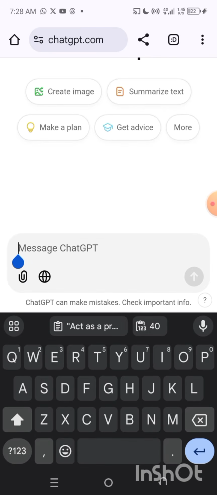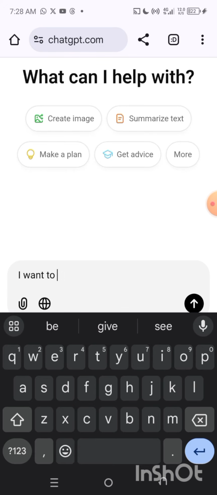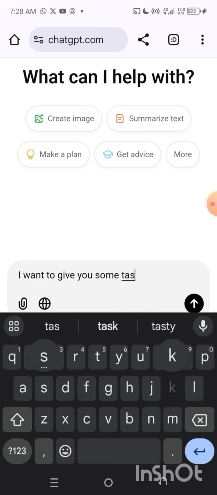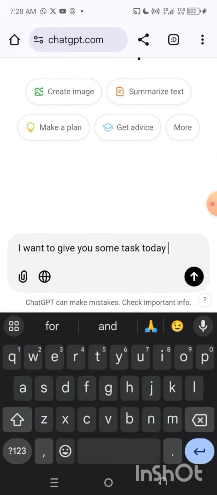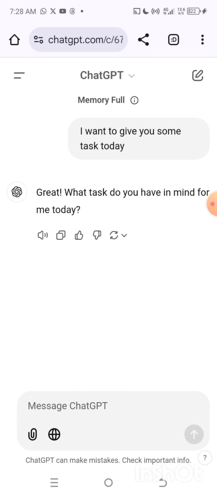The next thing you have to do is to click on, write a message to ChatGPT saying, I want to give you some tasks today. Make sure you say something like this so you can have a good communication bond with your AI, right? So don't just copy the prompt I'm about to give you and paste it to the AI. It's very, very wrong, right? So make sure you actually communicate with your AI.